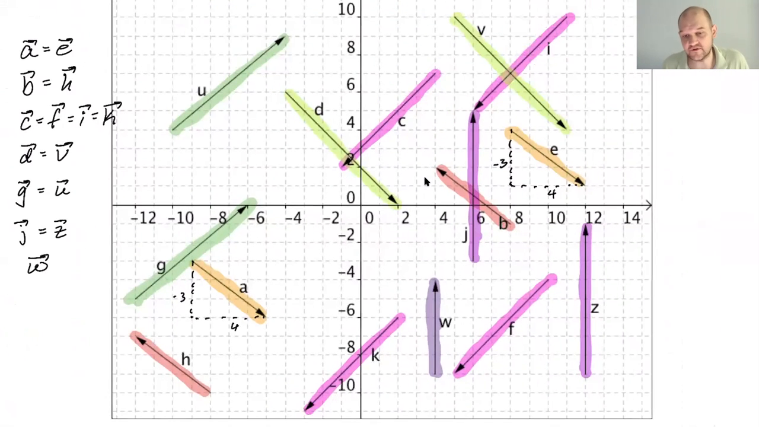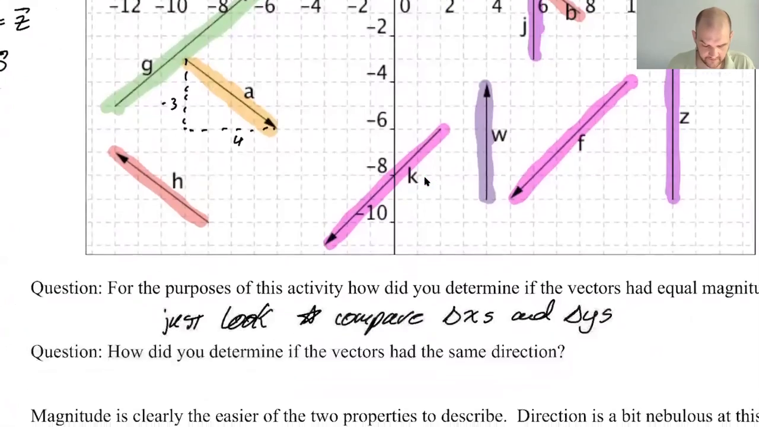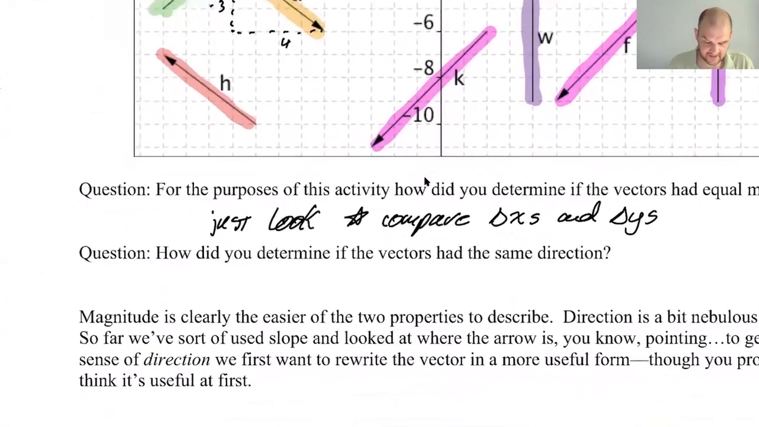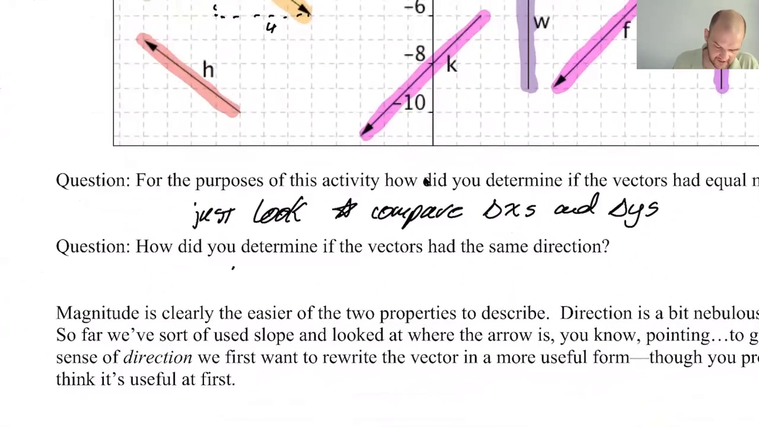There are other vectors. I believe that B has the same magnitude because it's -4 and 3, 4 to the left and then 3 up. It's not the same vector because it's pointing in a different direction. So that's a little harder. In this particular case, for the direction, we just looked at the arrows. And that's totally fine. We don't need to do more.